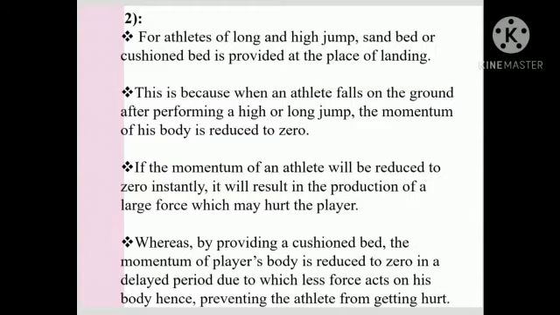If the momentum of an athlete is reduced to 0 instantly, it will result in the production of large force which may hurt the player. Whereas by providing a cushion bed, the momentum of the player's body is reduced to 0 over a delayed period, due to which less force acts on his body, hence preventing the athlete from getting hurt.